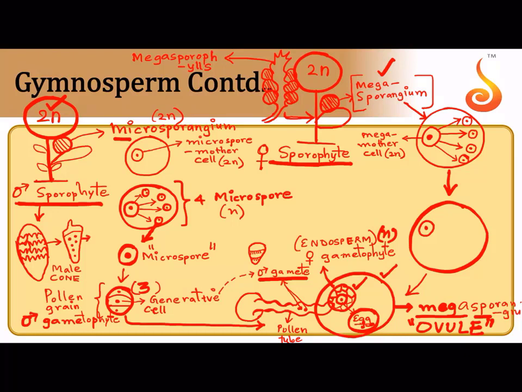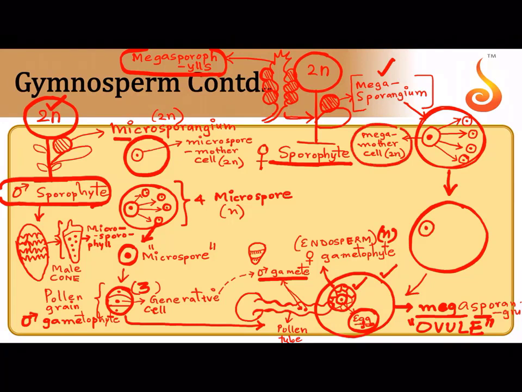And these leaves on the male cone, because they have microsporangia on them, we can call them as microsporophylls. So the male plant, the male sporophyte has male cone. The female sporophyte has female cone with loosely arranged megasporophyll. Male cone has individual brown colored structures called microsporophyll, which contain, what is this? Microsporangium. The female megasporophyll has these rounded structures, and what is this rounded structure? This is called the megasporangium.